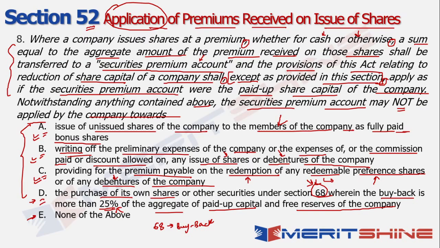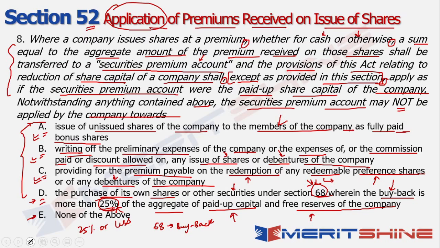If the company wants to purchase its own shares or other securities under section 68, wherein the buyback is more than 25%. So if the buyback is more than 25%, that's a significantly large amount of buyback, right? So usually the limit in this case is 25% or less when you're talking about the aggregate of the paid up capital and the free reserves, right?